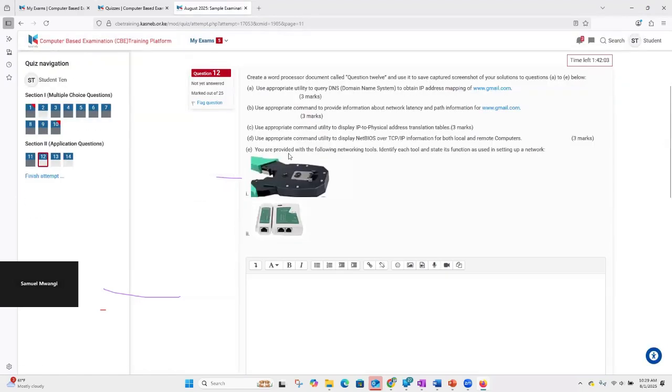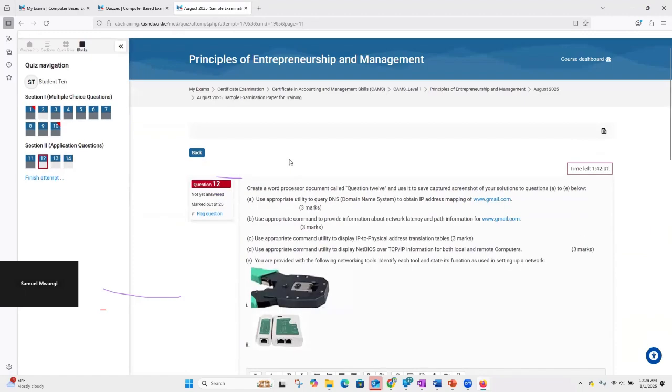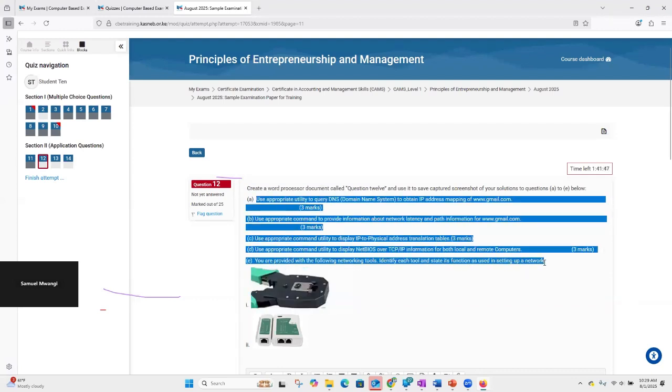Now we go on to question number 12. Probably this is a question that some of you will find, and it talks of creating a Word document. Probably we will not focus on the other parts of this question because this looks to be more of network-related questions, and probably we are doing accounting or computer science and so on.